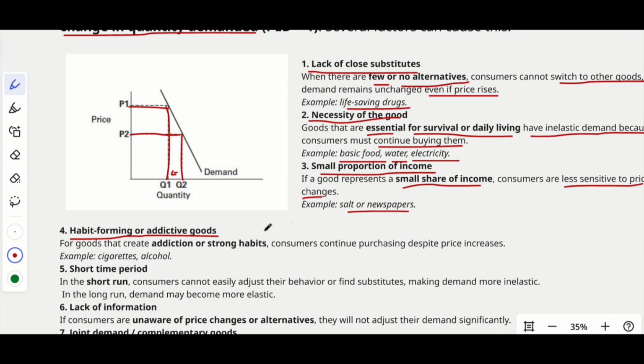People are still buying. So for goods that create addiction or strong habits, consumers continue purchasing despite the price increases. For example, you can take the case of cigarettes and alcohol.